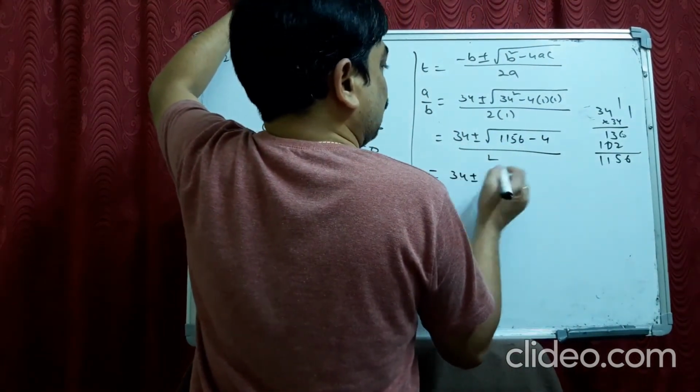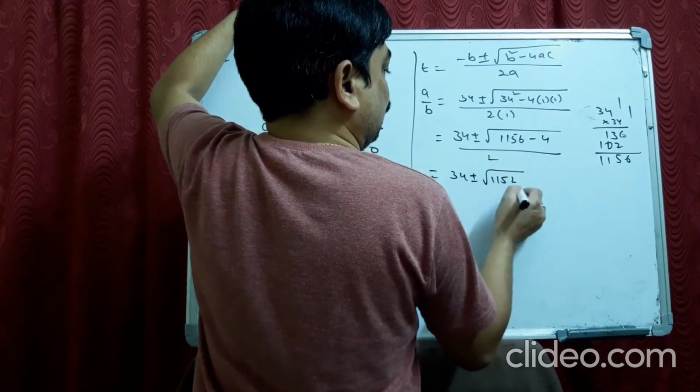It becomes 34 plus or minus square root of 1152 by 2.